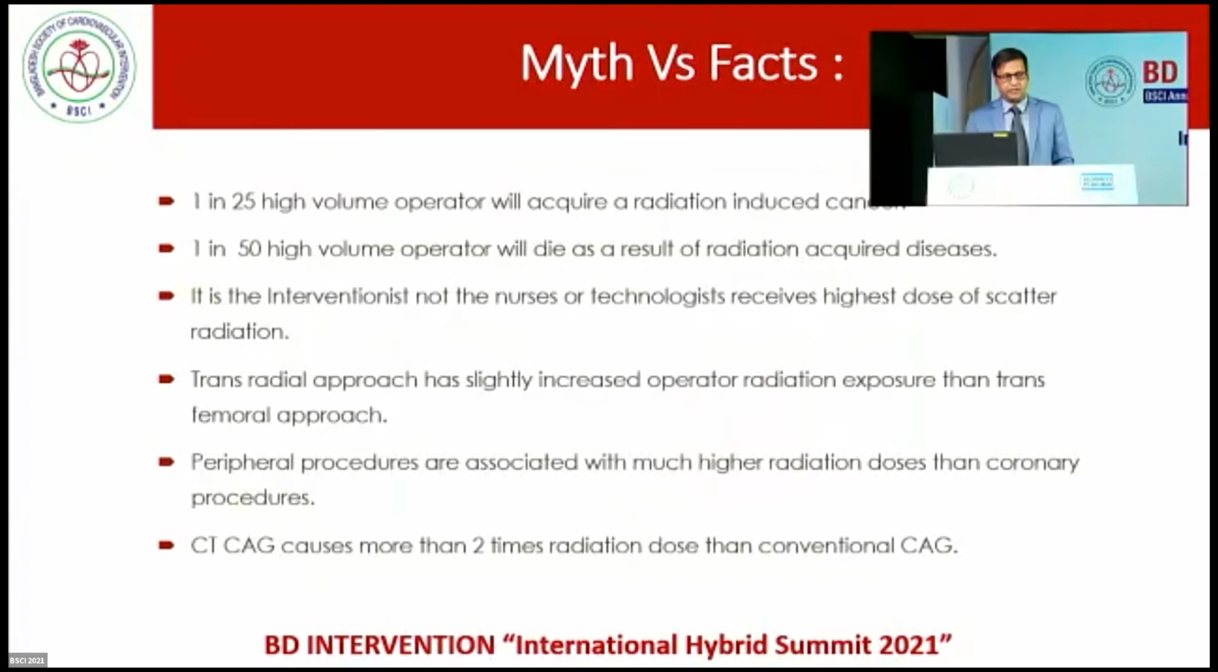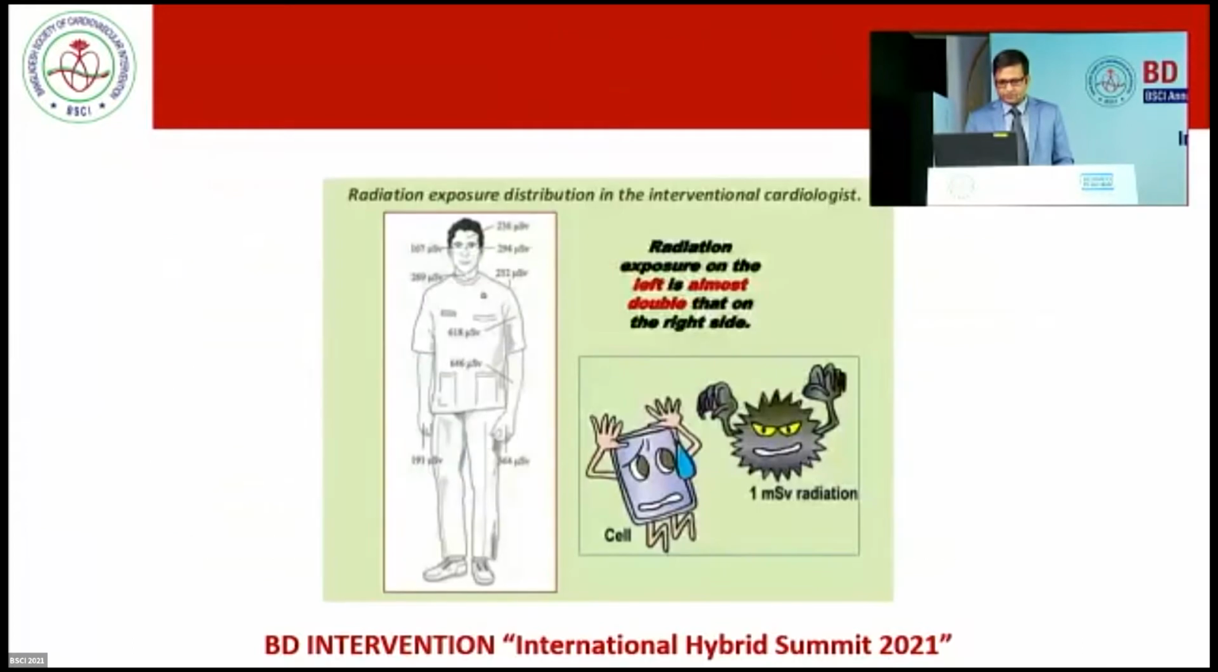It is the interventional cardiologist, not the nurses or the technologist, who receives the highest dose of scatter radiation because of close proximity to the X-ray source. So be aware of this. The transradial approach has slightly increased operator radiation exposure compared to the transfemoral approach. Peripheral procedures are associated with much higher radiation doses than coronary procedures. CT coronary angiogram causes more than 2 times the radiation of the conventional coronary angiogram. So it should be kept in mind, dear fellows.